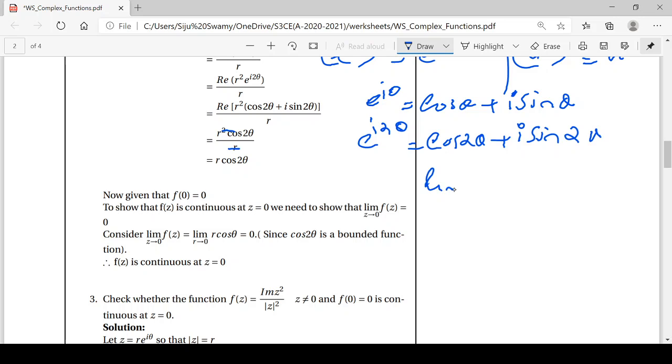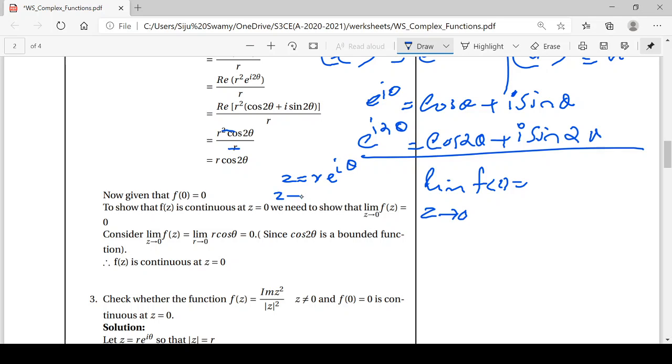Now we are going to find out the limit as z tends to 0 of f of z. See here our z is equal to r e raised to i theta. So z tends to 0 means r tends to 0. There is no other possibility because e raised to i theta is nothing but cos theta plus i sin theta, which never becomes 0 for any theta. And hence when z tends to 0, r tends to 0. So the limit can be written in this form, limit r tends to 0 of f of z. What is f of z here? r cos 2 theta.